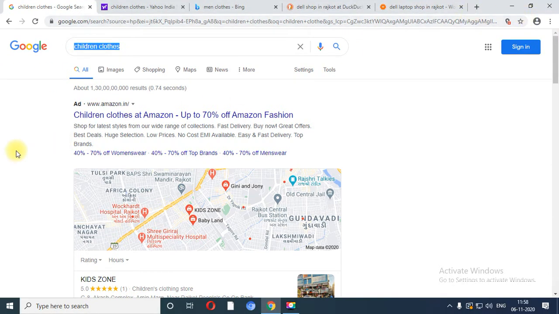Very good morning, everyone. In our previous sessions, we have completed the theoretical portion regarding our subject, that is search engine optimization. In this last session, I am going to show the practicals which are based on the subject search engine optimization.